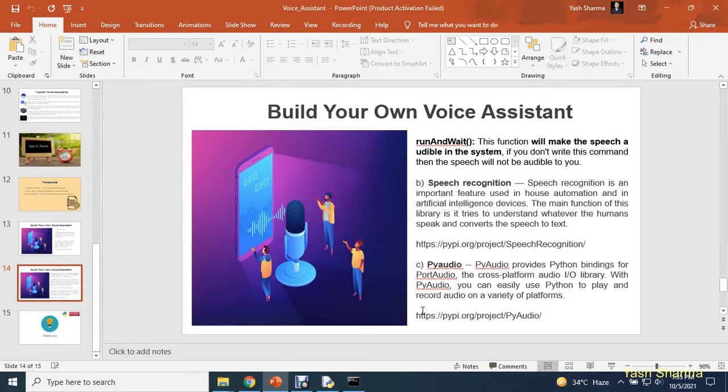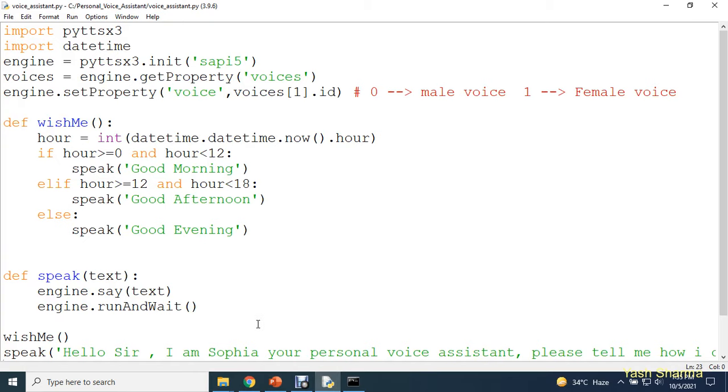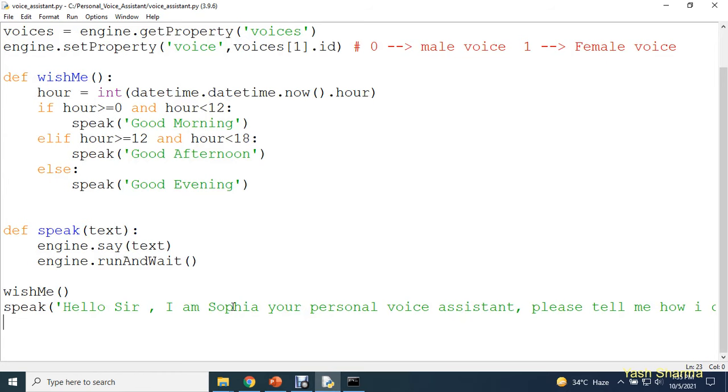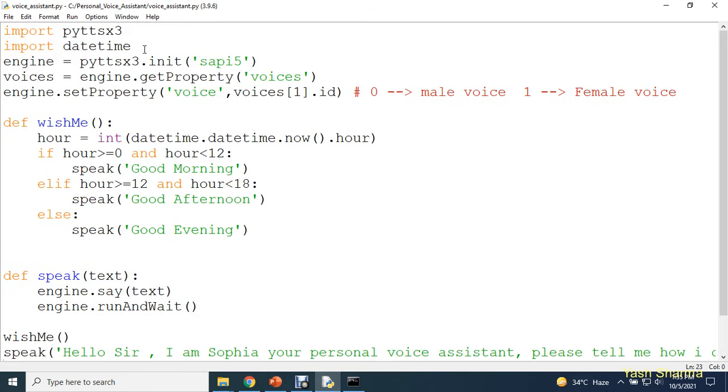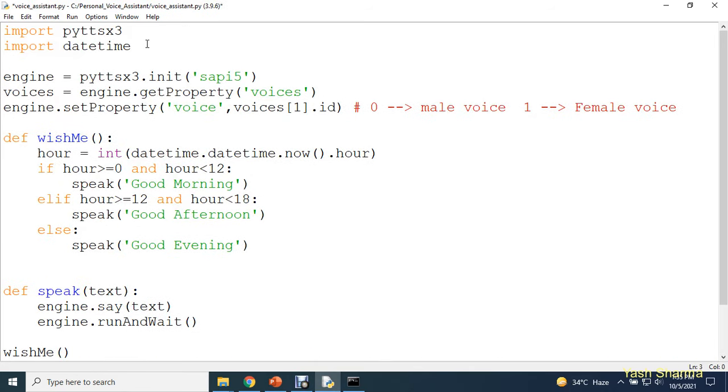So here, guys, again I'm going to use my IDLE, and first of all we need to import the package. We are going to import this package, speech underscore recognition. Do not make any spelling mistake, guys, you need to use the underscore.